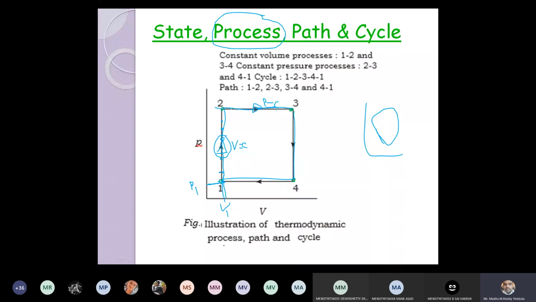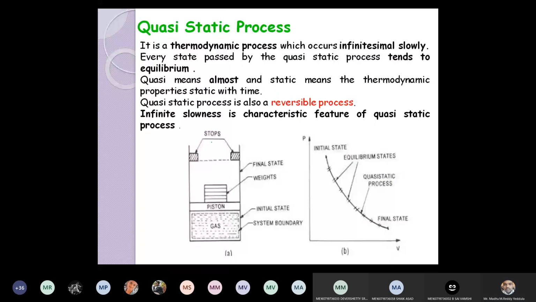It should follow some different types of process. The system has undergone different types of process. Again, it comes back to the initial position. Then we can say that it is one complete cycle. Is it clear? You should not have any doubt regarding state, process, path, and cycle. Very, very important from the short answer point of view.